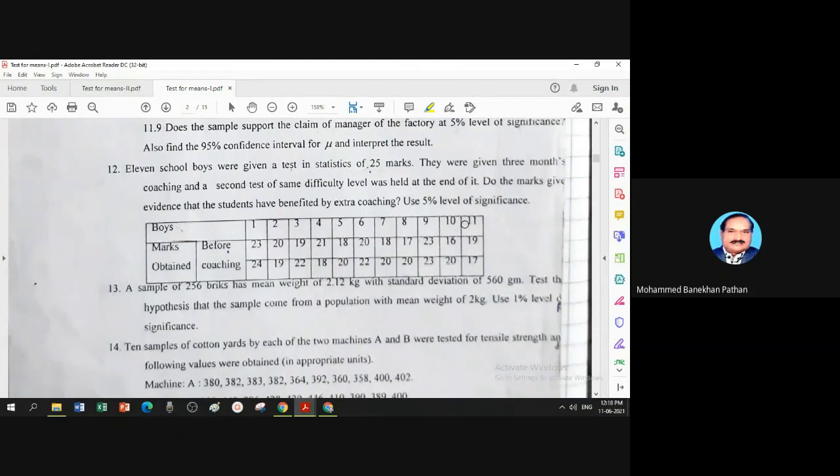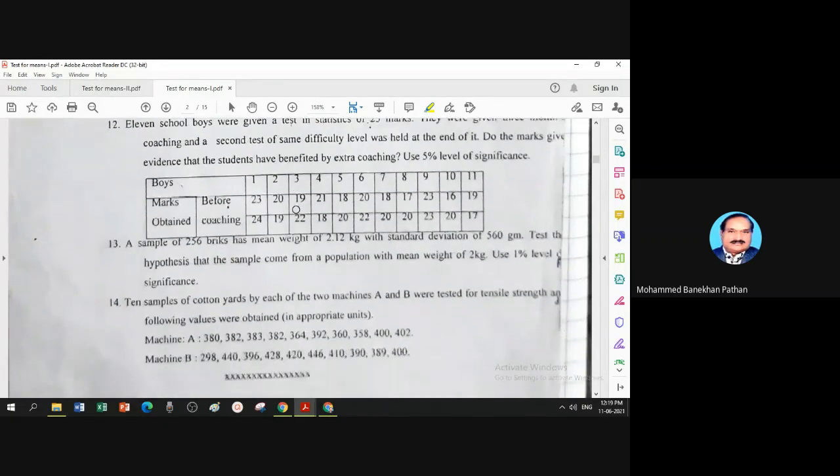Boys 1 to 11, marks obtained before coaching and after coaching. We want to see whether the coaching has a positive impact on the score or not. So these are two observations from the same unit, which is the identification for a paired t-test, which is parallel to 4, 5, 6. You can do that.